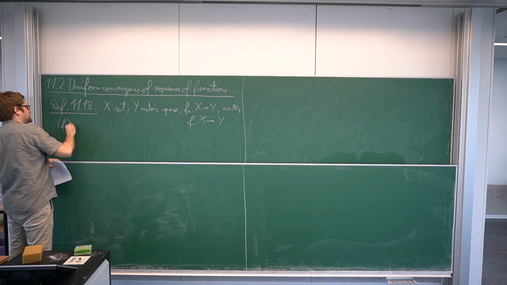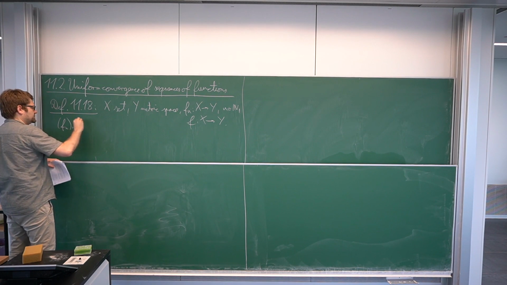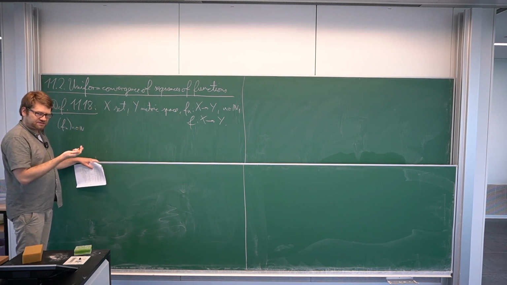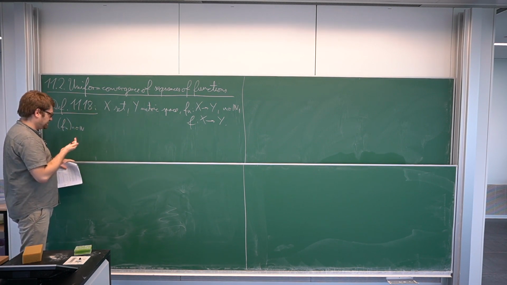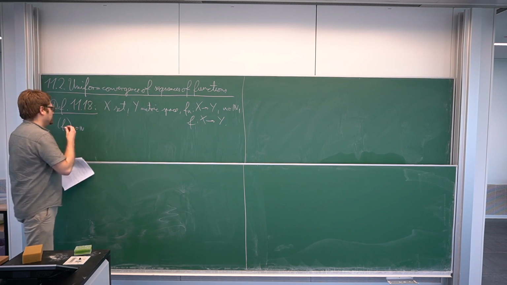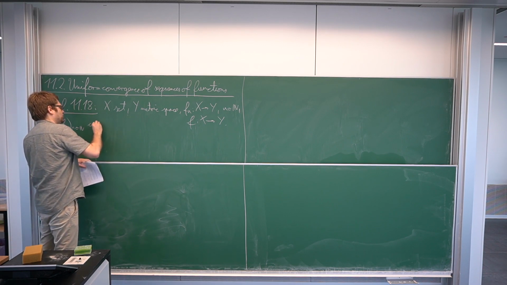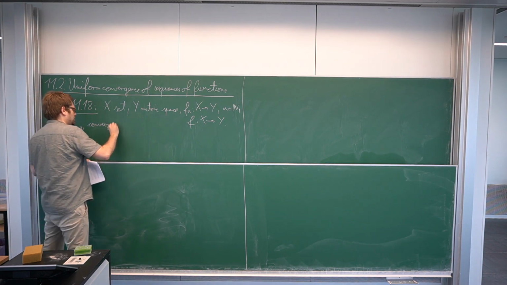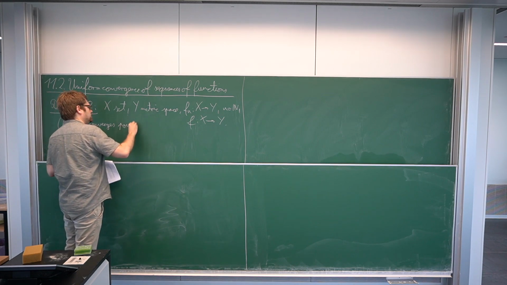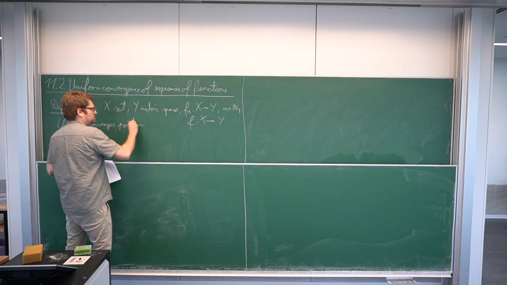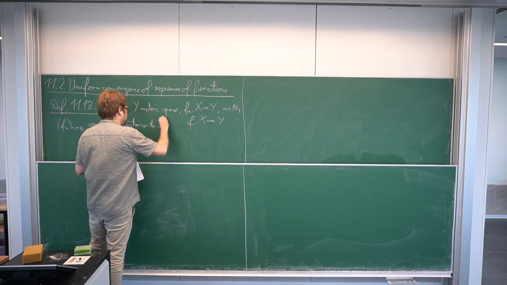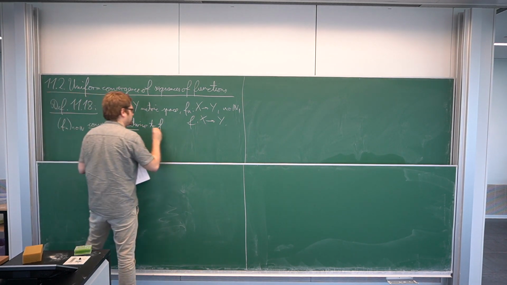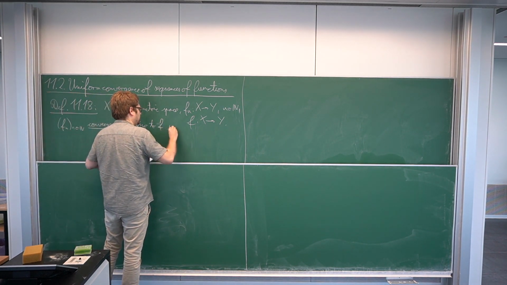The sequence F_n, this is now a sequence in the set of maps from X to Y, in that sense we can consider it as a sequence. This sequence converges pointwise to F, if